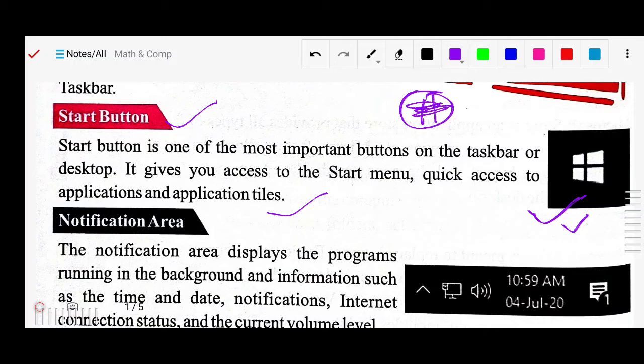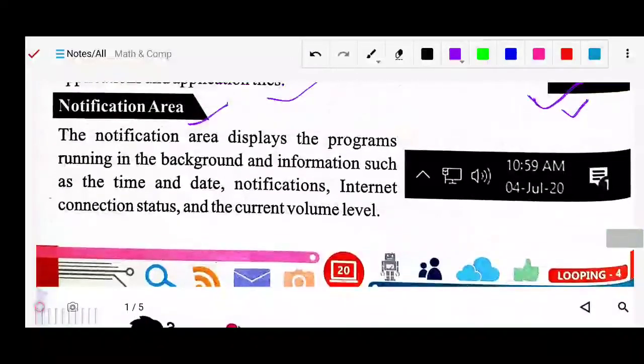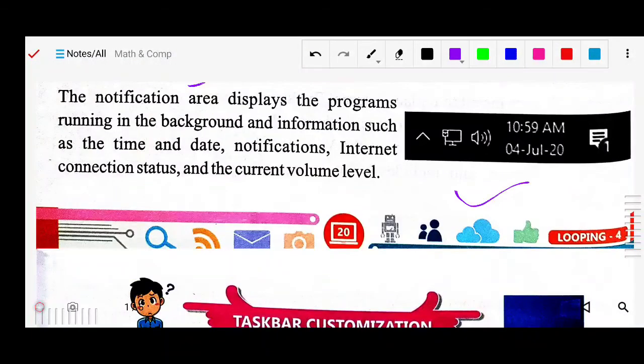Next we have the notification area. The notification area displays the programs running in the background and information such as time, date, notifications, and internet connection. So about these notifications you will see from here. As you can see, this is for the internet connection, whether it is connected or not.